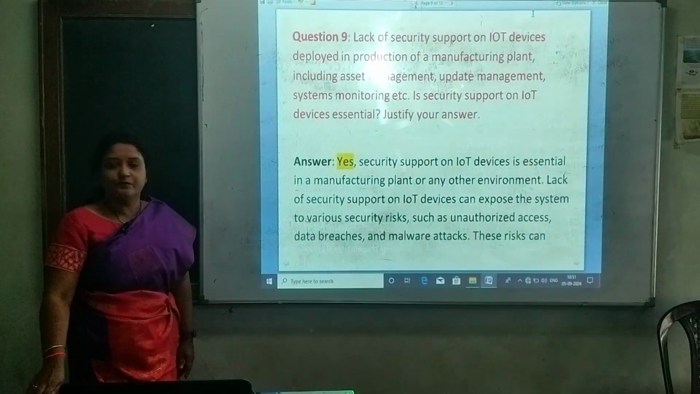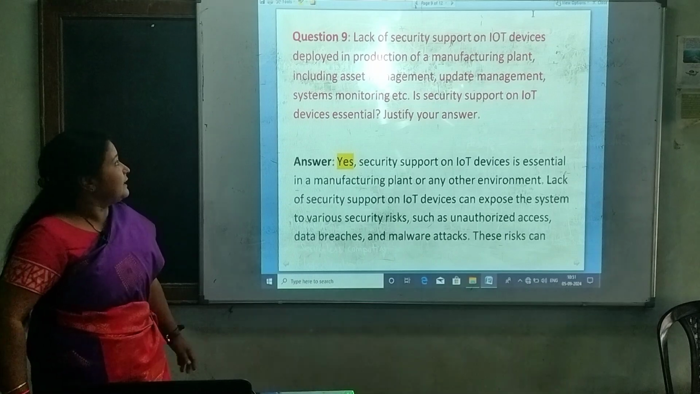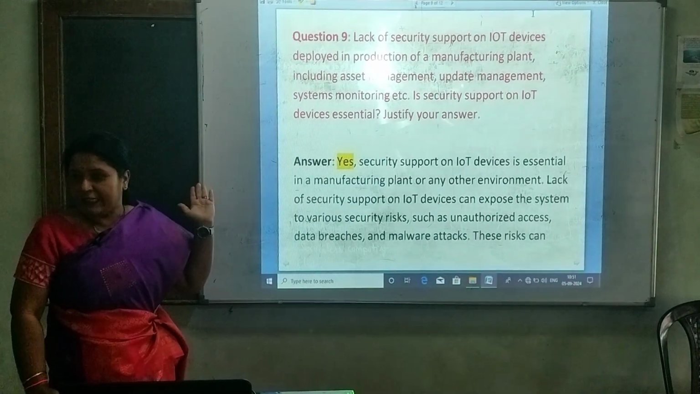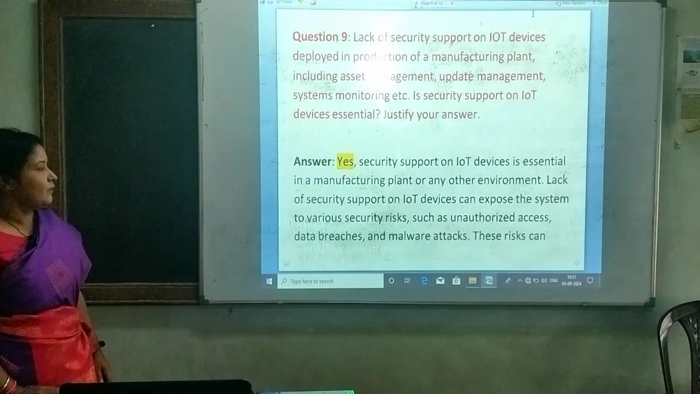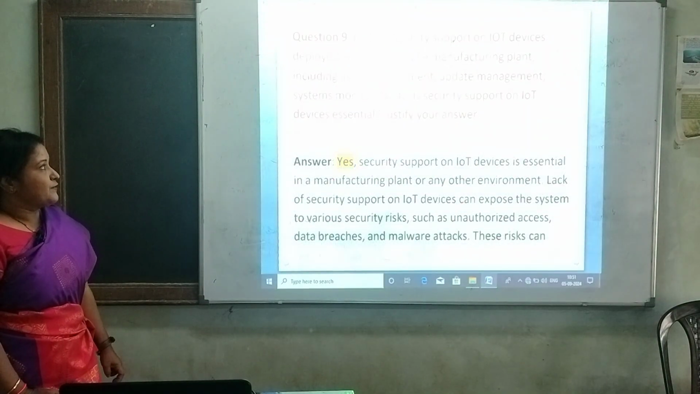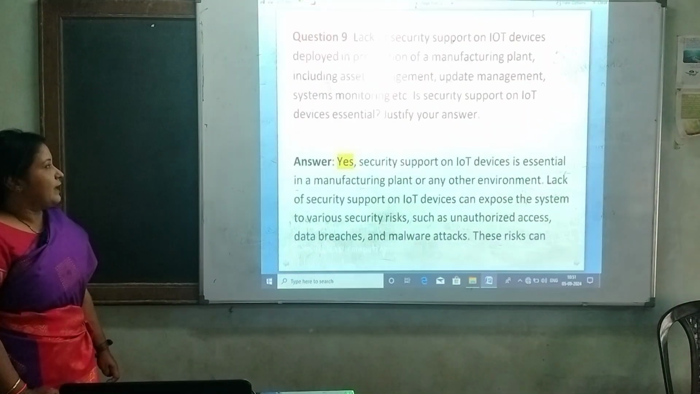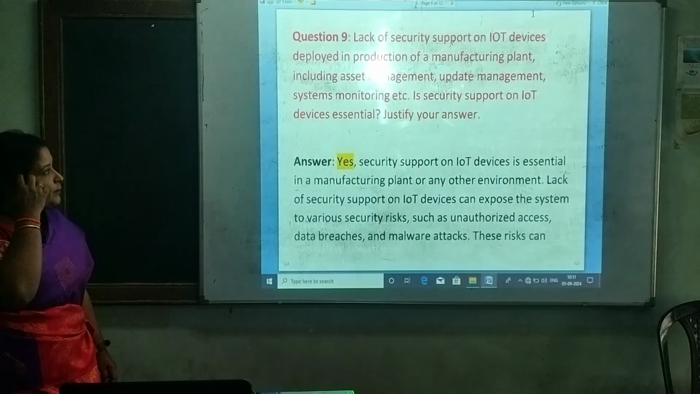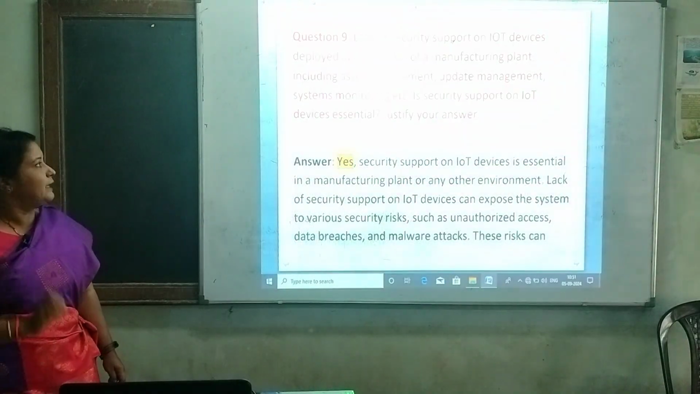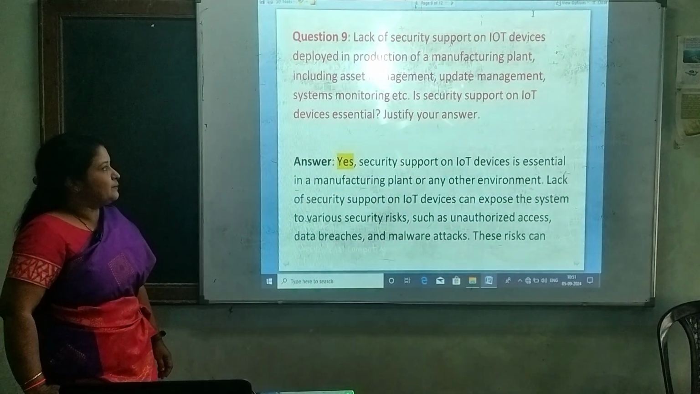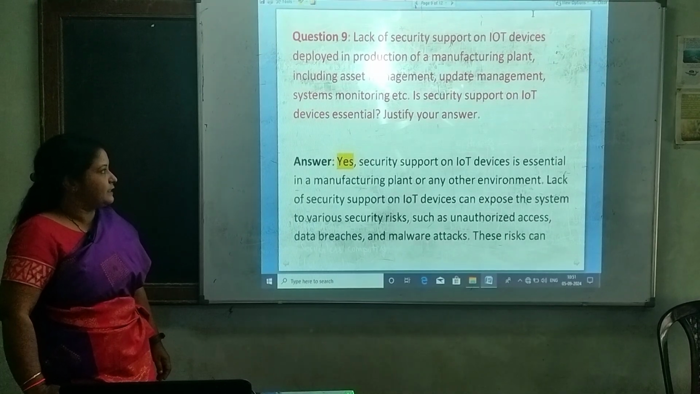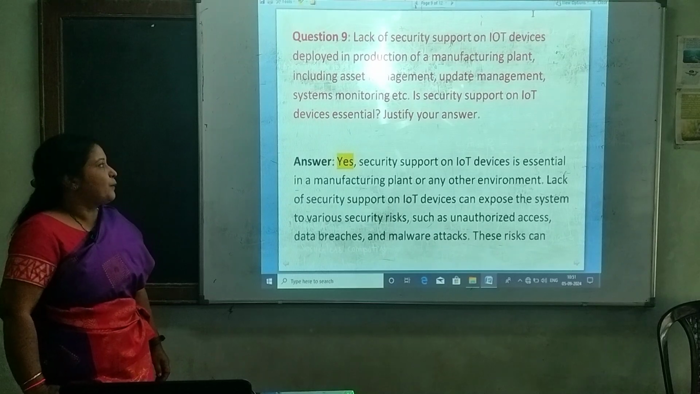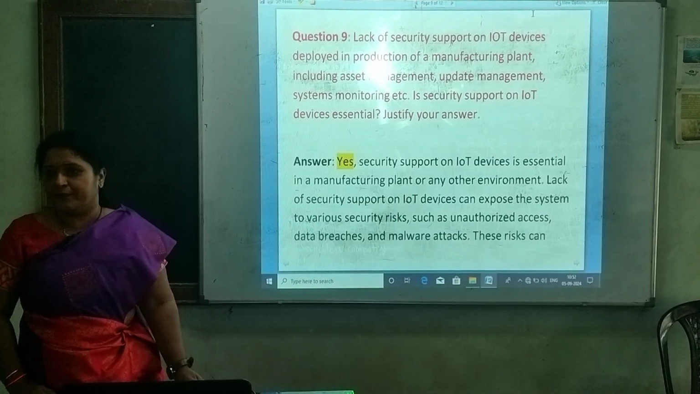Okay, now see the last question, which is again based on security only. Read the question. Lack of security support on IoT devices deployed in production of a manufacturing plant, including asset management, update management, systems monitoring, etc. Is security support on IoT devices essential? Justify your answer.